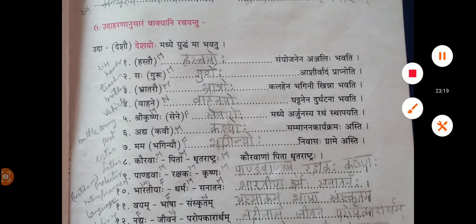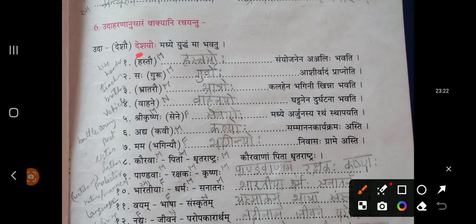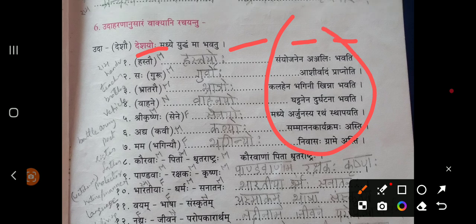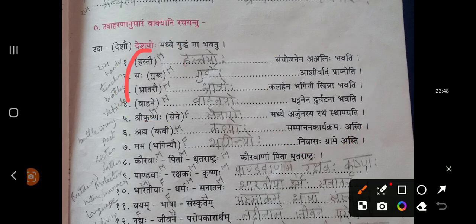See here. Hastayoho, Hastau they have given. Hastau blank samyojanena anjalihi bhavati. This is the sentence. Now what you need to do here, don't bother about this right hand side part. Just concentrate more on this brackets. In the braces some shabda is there, right? For these shabdas, you need to get a respective corresponding Shashti Vibhakti form.